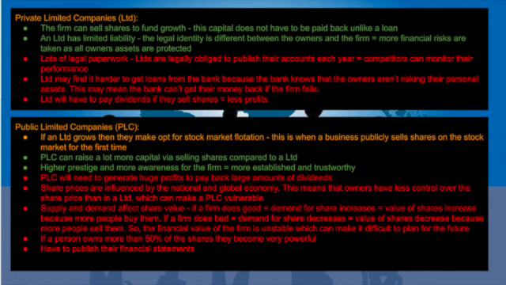And lastly, they also have to publish their financial statements. Make sure you know what the difference is between those two and the advantages and disadvantages. And remember, sole trader, partnership, and both private and public limited companies are legal types of businesses that the government sees.